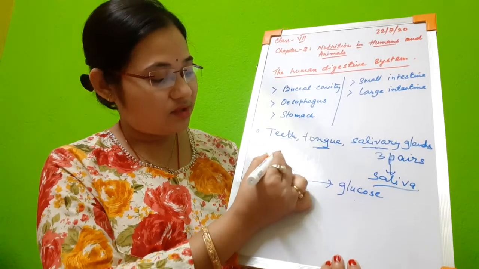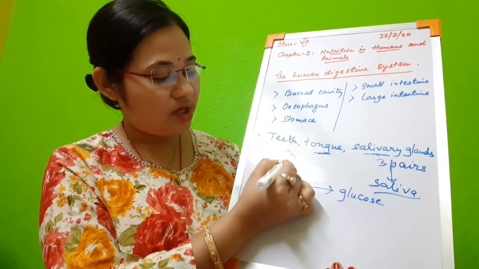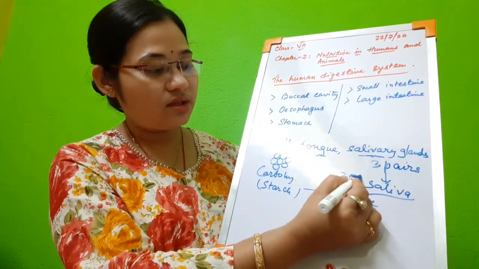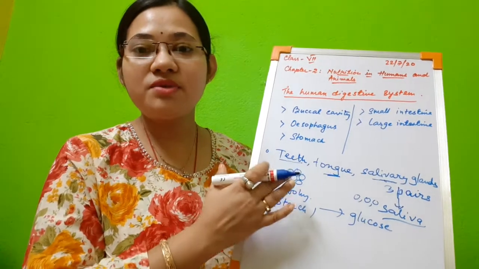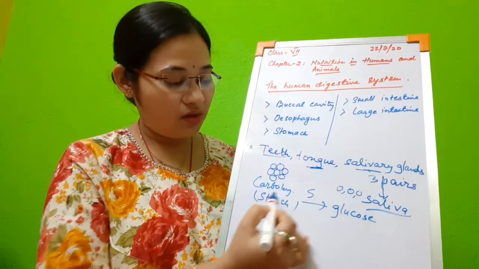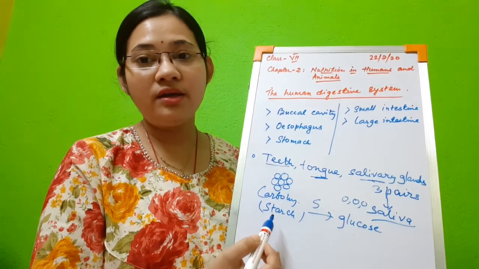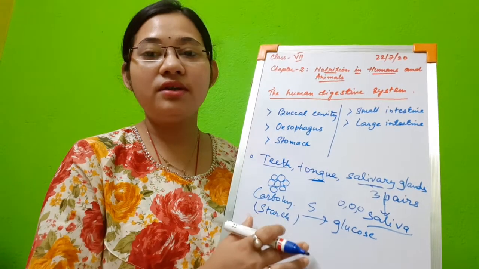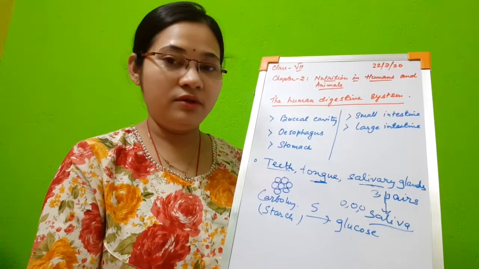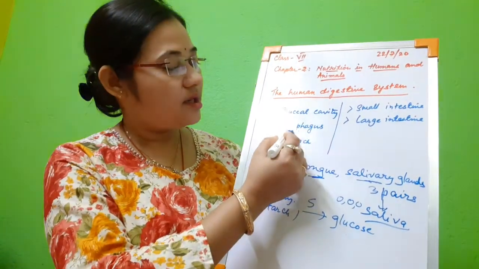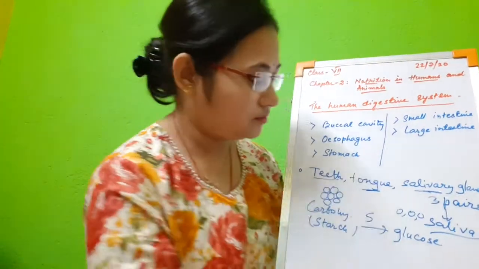So if this is carbohydrate, it will be converted into glucose like this. A complex substance is broken into simple substances. So saliva acts on carbohydrate type of food and converts starch into glucose. These are the functions of the different parts which are present in the buccal cavity. Now let us see the next one, that is the esophagus.